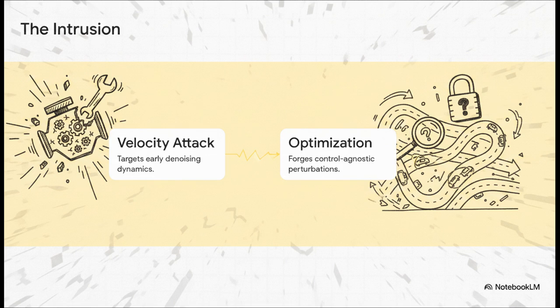Then we have step 2, trajectory adaptive bi-level optimization. Yeah, that is a mouthful, but conceptually it's brilliant. The algorithm actively hunts down the absolute hardest user actions and optimizes the attack against them. It forges control-agnostic perturbations. That simply means the attack is going to work perfectly no matter what action the user takes. Whether they steer left, steer right, accelerate, or hit the brakes, the reality is doomed regardless.